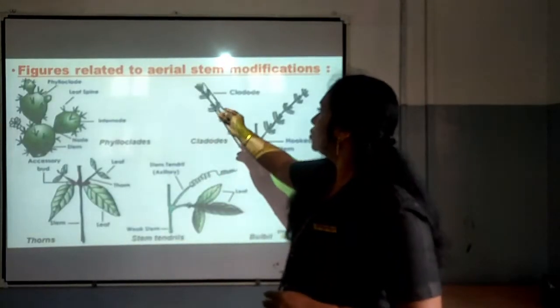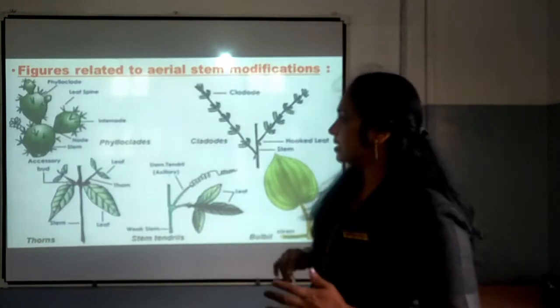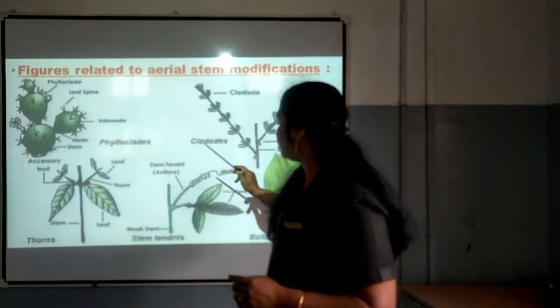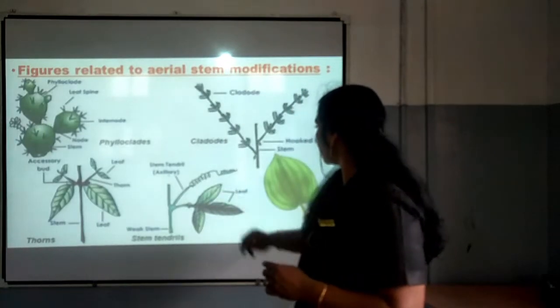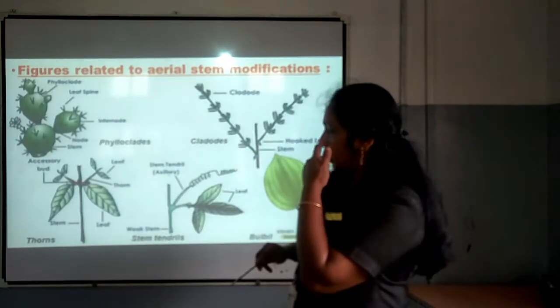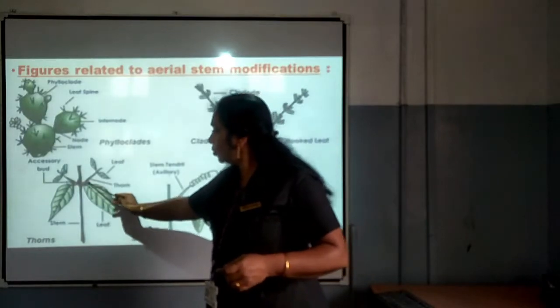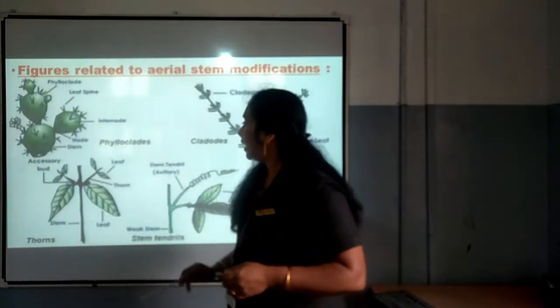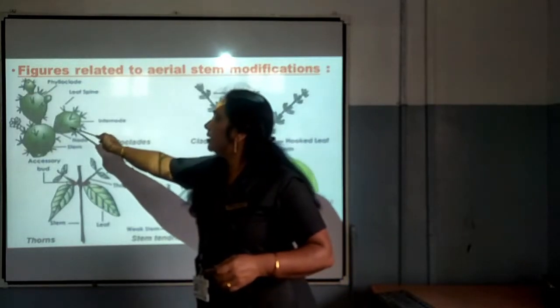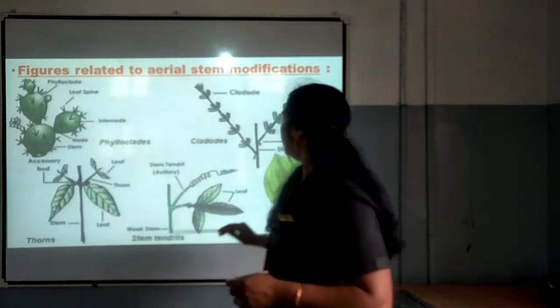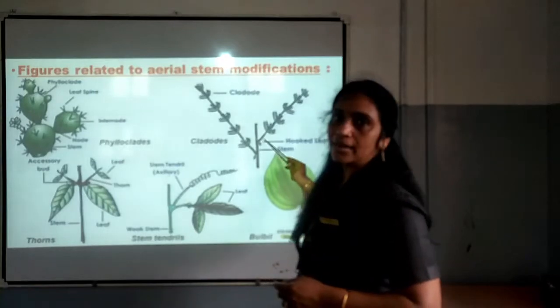Now, figures related to aerial stem modification. Number 1, we have studied about the stem tendril. You can see the stem tendril. Then we have studied about thorns. You can see here thorns, and then you would have studied about phylloclade. This is phylloclade. And next we studied about cladode.